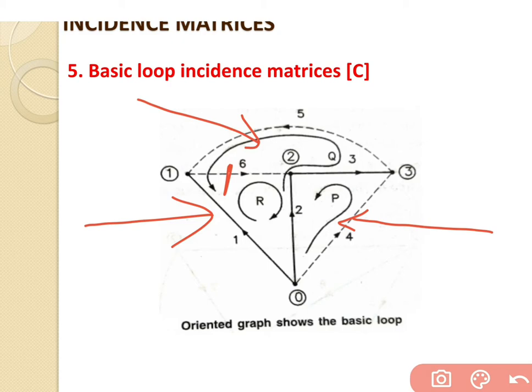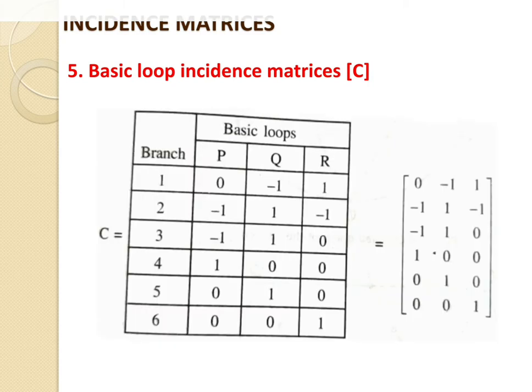If we go through the tree and cotree, we can differentiate between links and twigs. Whatever branch is a part of the tree is called a twig, whereas whatever branch is a part of the cotree is considered a link. Based on that there are a total of 3 links in this graph. So the total number of loops is equal to 3. Based on that we will go for one table.